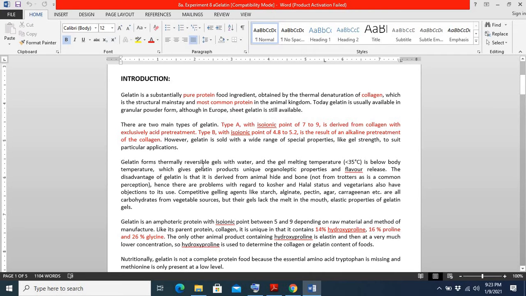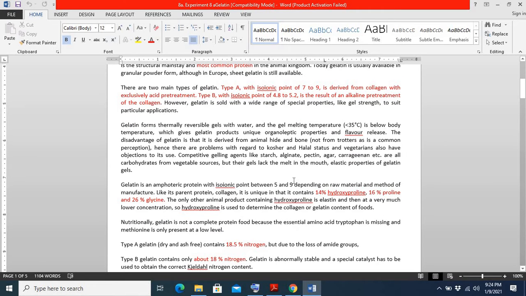However, if we treat collagen with a base, we will get gelatin type B, which has an isoionic point between 4.8 to 5.2.